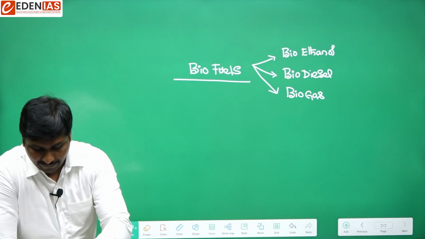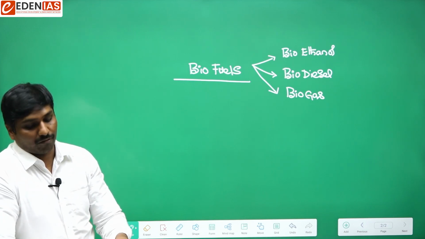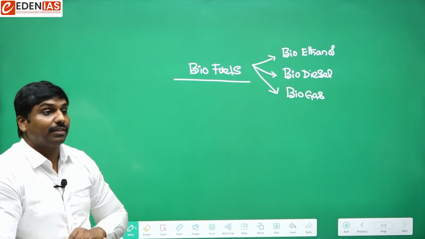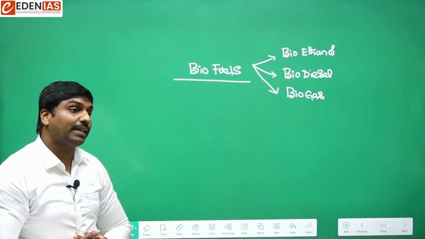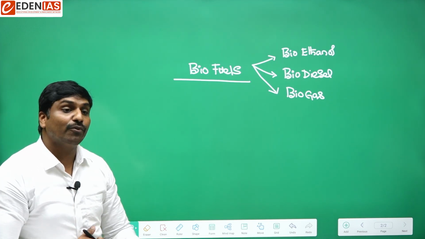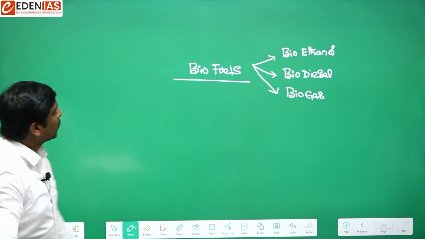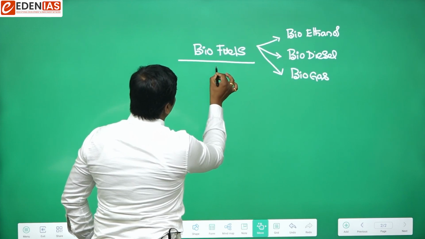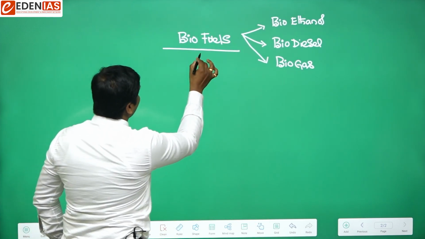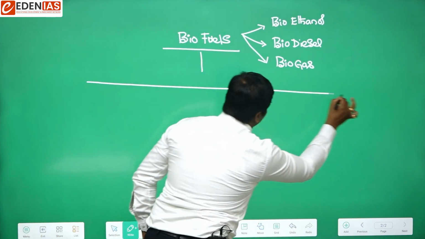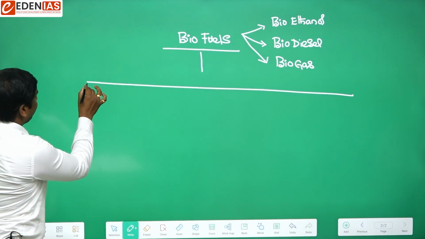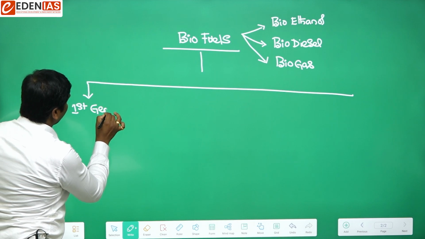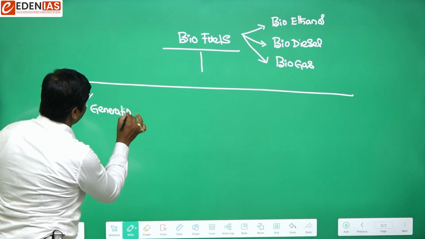If we generally talk from the perspective of biofuels, they can be classified into four generations. Usually we can categorize them into four generations. So the first generation biofuels. What are first generation biofuels?